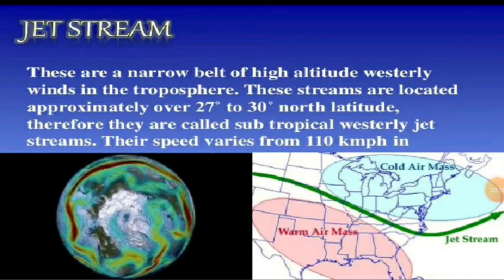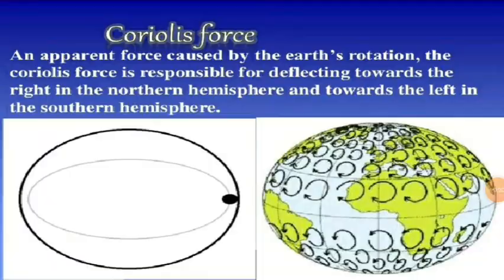So again, I would like to repeat about the Coriolis force. What is Coriolis force? It is an apparent force caused by the Earth's rotation. The Coriolis force is responsible for deflecting winds towards the right in the northern hemisphere and towards the left in the southern hemisphere. This is also known as Ferrel's law. You have to learn these terms.